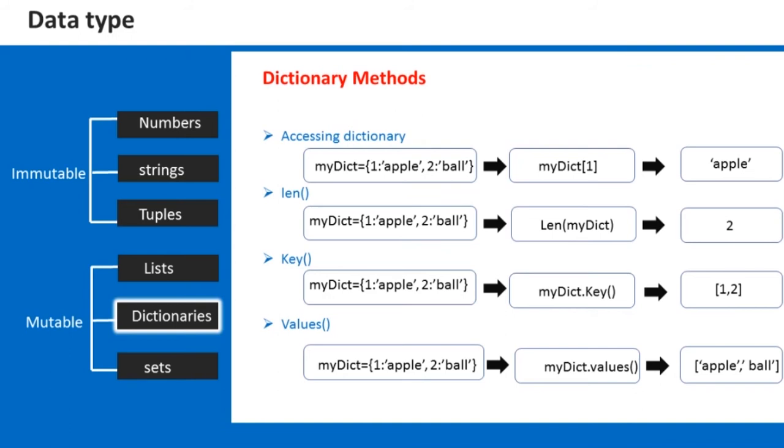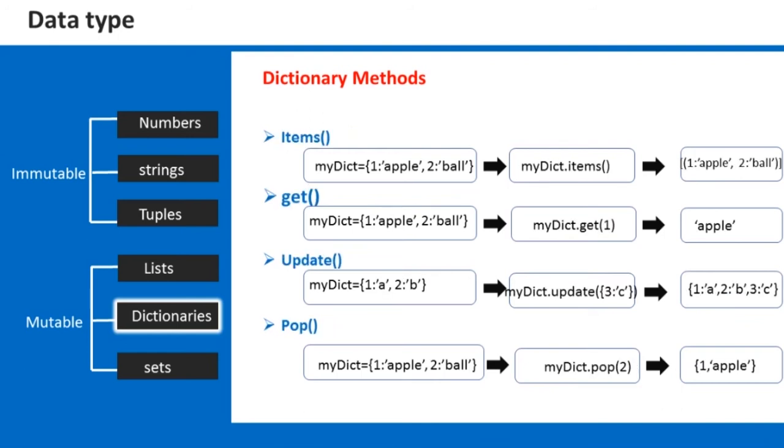Again, if we wish to identify all the values present in that dictionary, you can use the values function. Apart from that, if you wish to have the complete combination of the key and the corresponding value, you can use the items option. When you use the items option, it prints the key value pairs directly, which makes it easier for you to identify them.